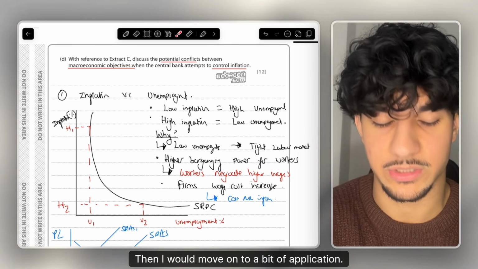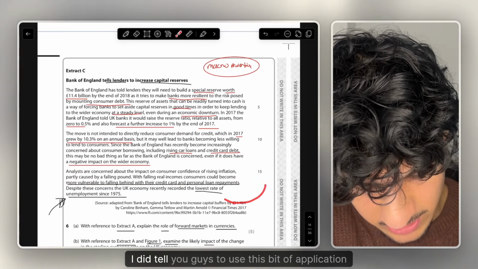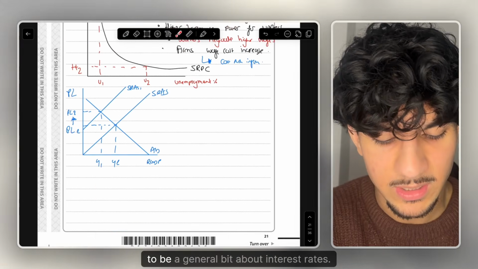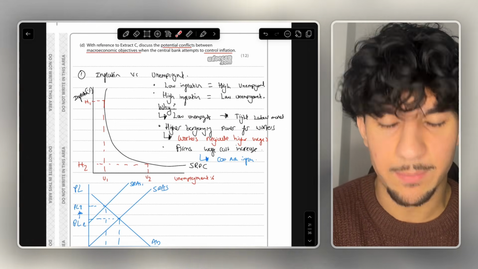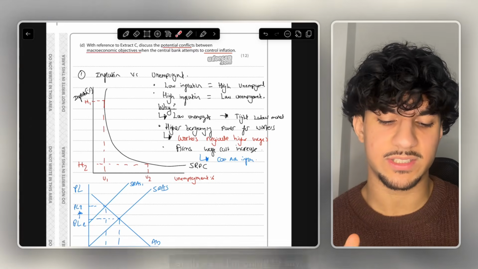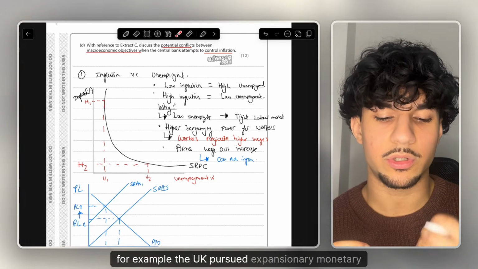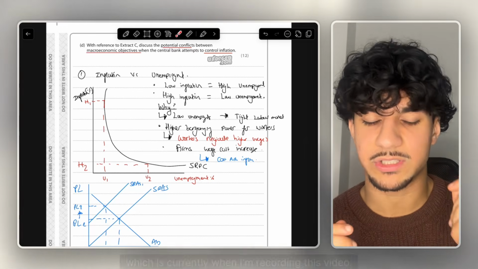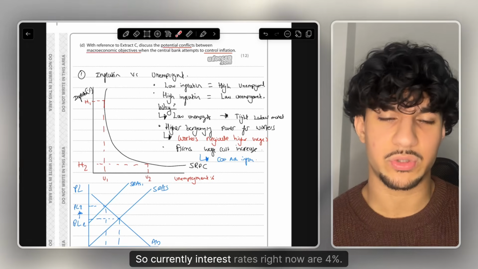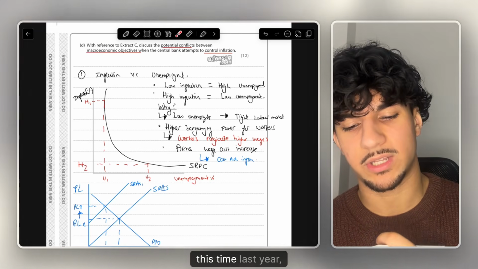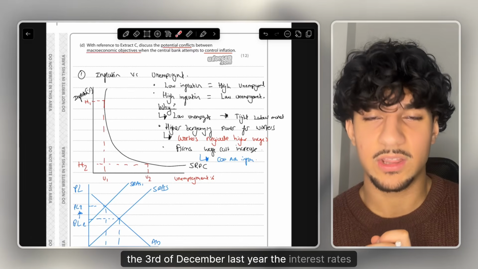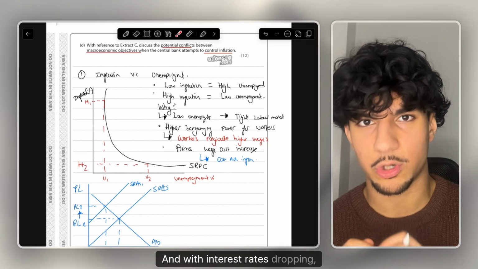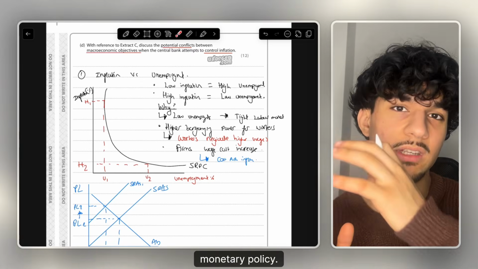Then I would move on to a bit of application. And then, of course, you have an extract here. I did tell you guys to use this bit of application, but I am probably going to use that later on. My bit of application here is probably just going to be a general bit about interest rates. So an example of expansionary monetary policy. So the way I'm going to pursue the chain of analysis is I'm going to say, for example, the UK pursued expansionary monetary policy as seen from December 2024 to December 2025, which is currently when I'm recording this video. So currently interest rates right now are 4%, but this time last year, the 3rd of December last year, the interest rates were 4.75%. So that shows interest rates have dropped 0.75%, and with interest rates dropping, of course, that would be an example of expansionary monetary policy.